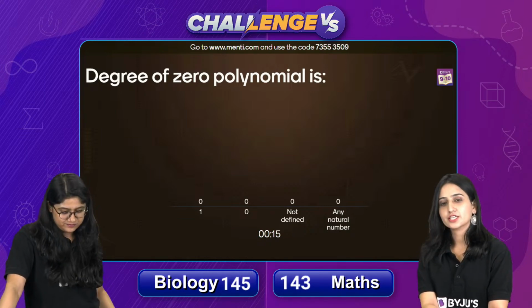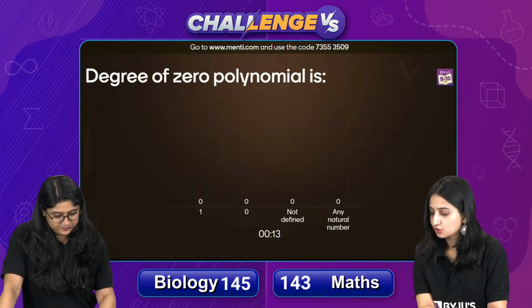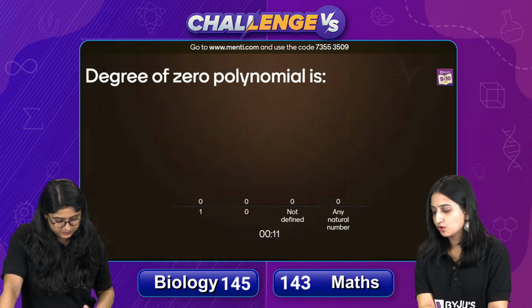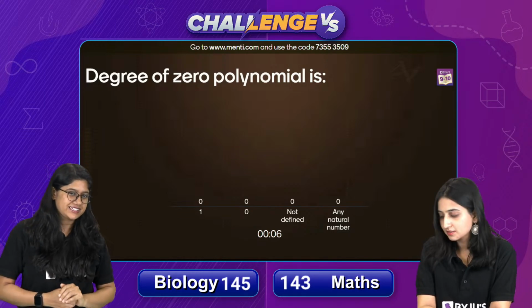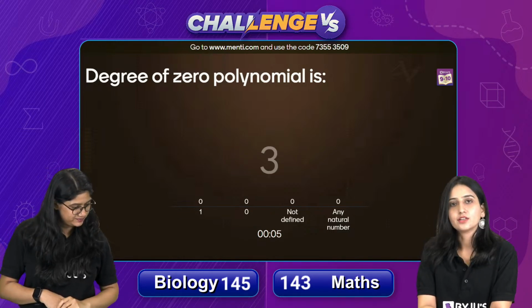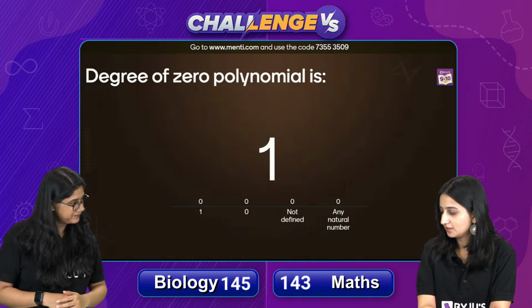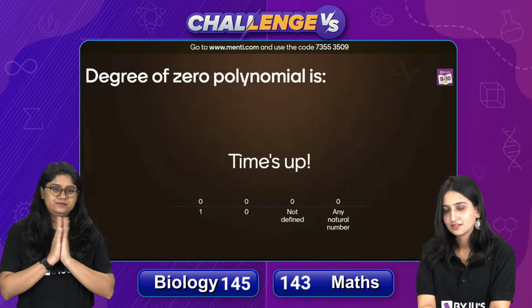Whenever we did the polynomial chapter, we always discussed this point, right? So is it 1, 0, not defined, or any natural number? So what is the degree of this zero polynomial? Is it easy, ma'am? Yeah, it's very easy, but tricky.